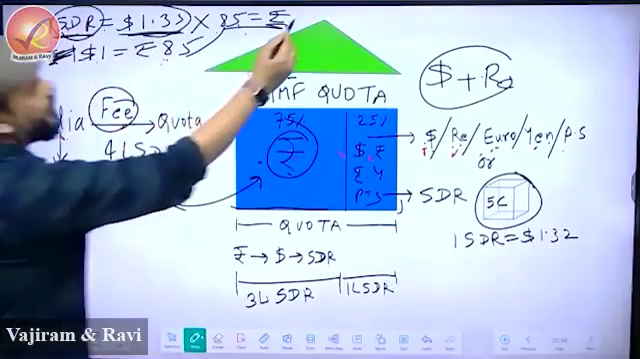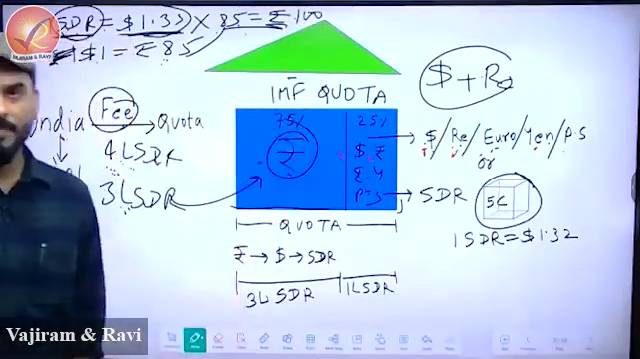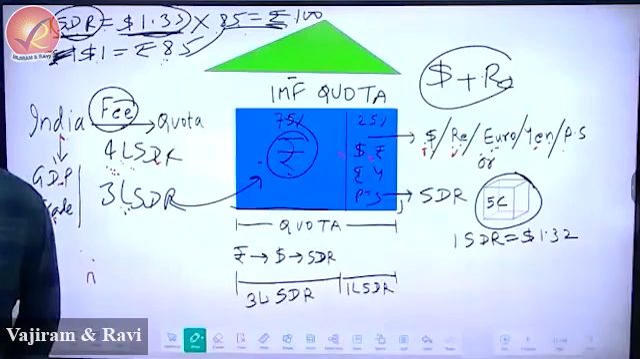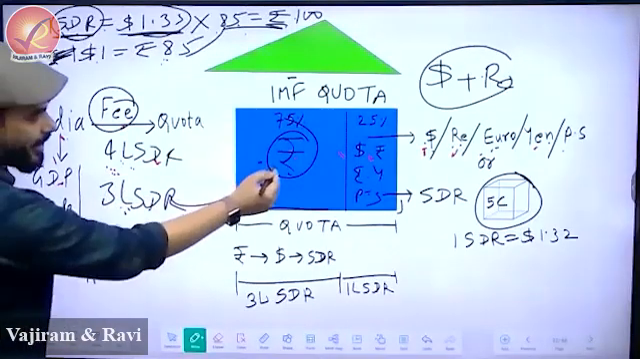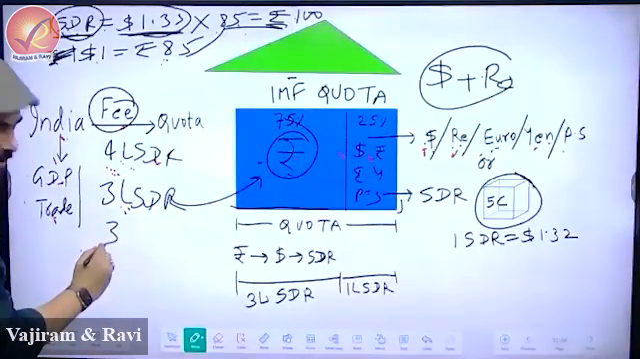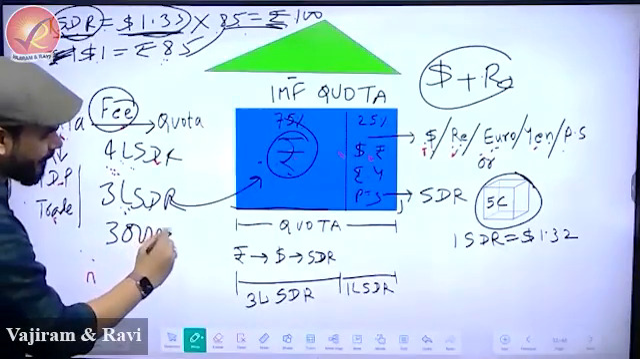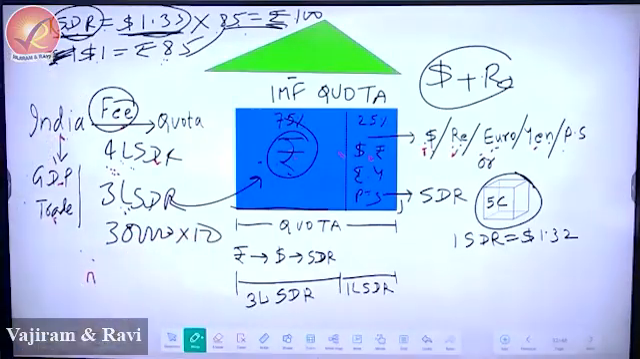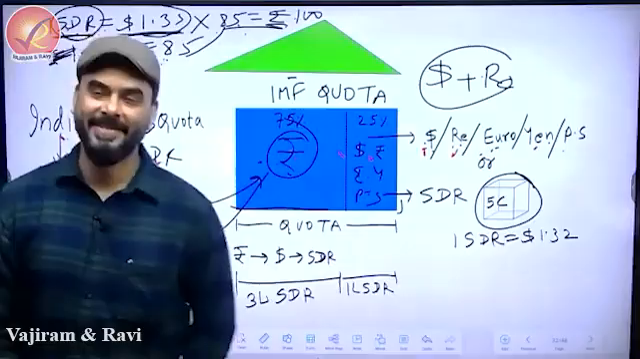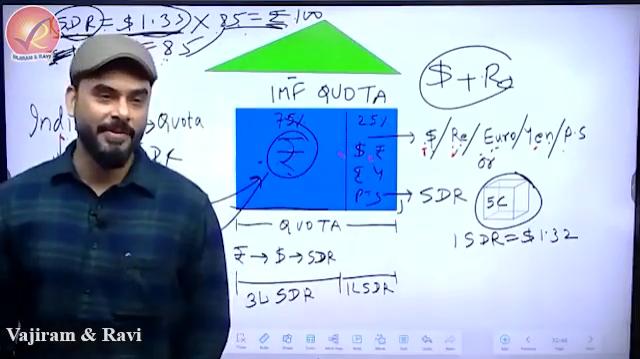So 1 SDR is equal to, suppose, 100 rupees. Example. So now you have to fill 3 lakh SDRs. So do it: 3, 1, 2, 3, 4, 5 into 100. This will be the rupee. This is what IMF does.